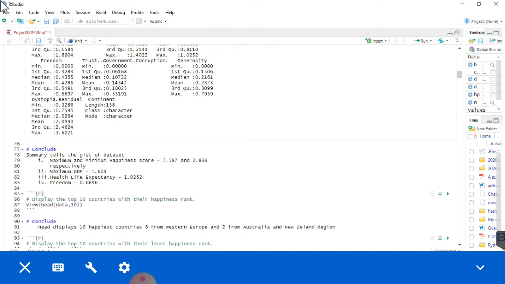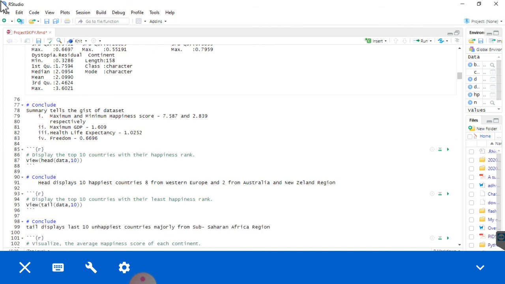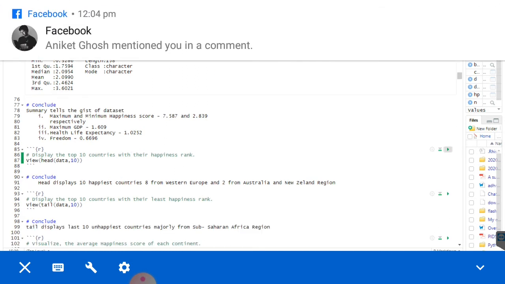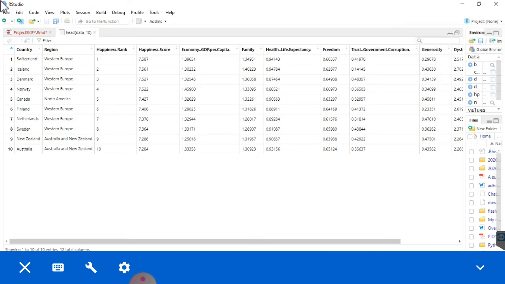These are displayed. And from this display we can conclude that the maximum score is 7.587 and the minimum score is 2.839, and maximum GDP is 1.609, health life expectancy is 1.02, and freedom is 0.666. And display the top 10 countries with their happiness rank. That will actually display the top 10 countries in the happiness rank.